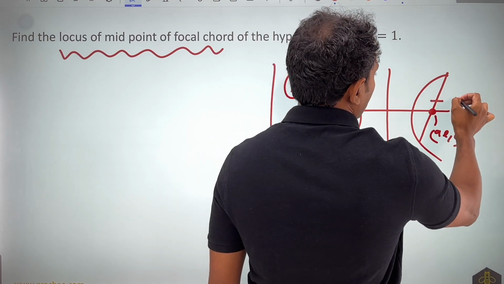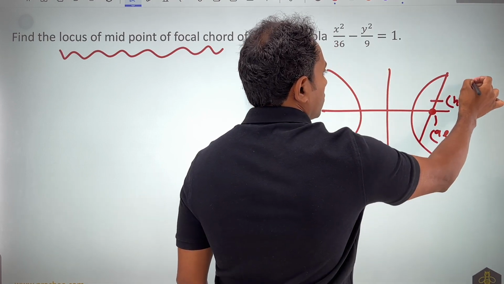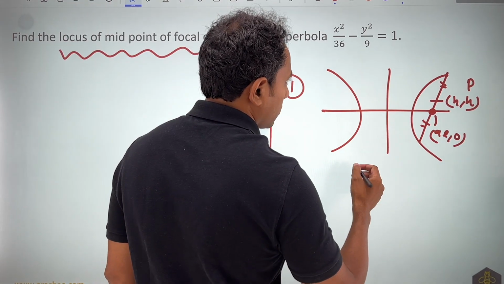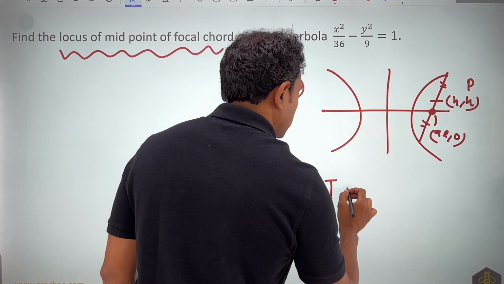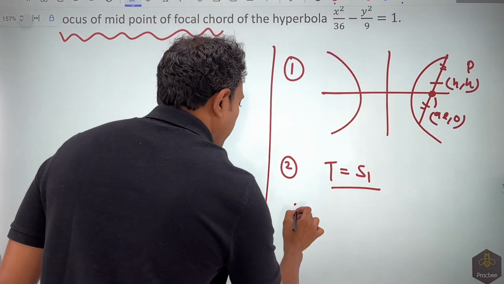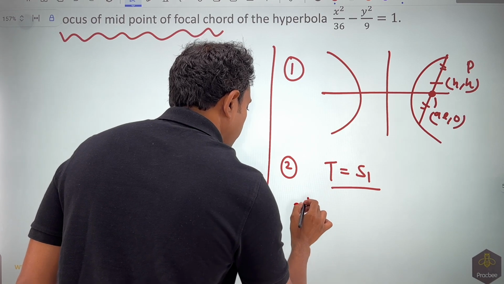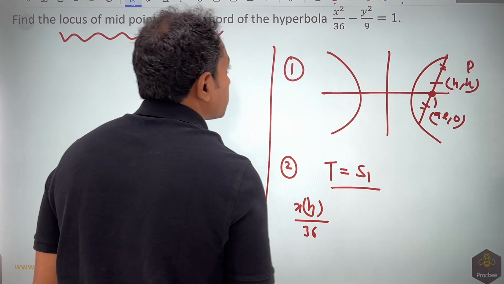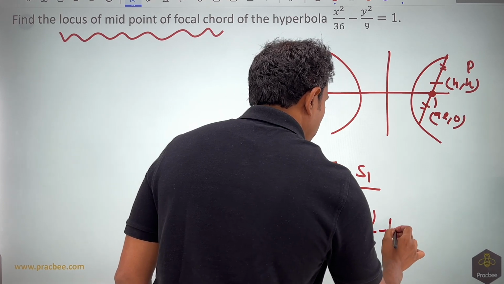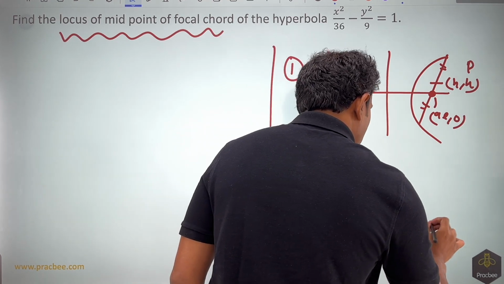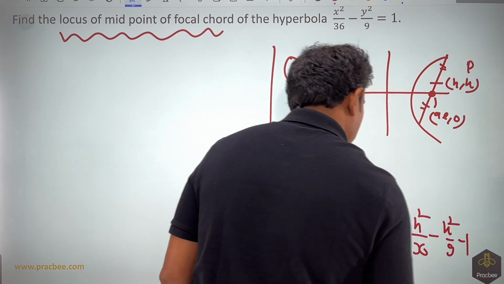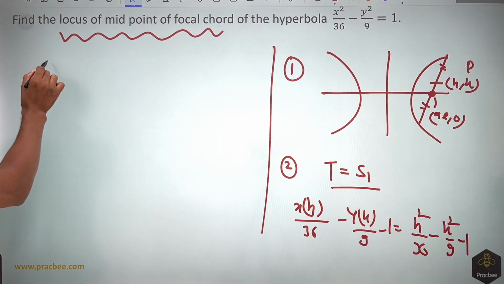Now they are talking about the locus of the midpoint. So take the midpoint as (h, k). This is nothing but our point P. Now if I want to find the equation of this chord bisected, it can be written as T equals S1. So if I write T equals S1, in this case it will become x1, which is h by 36, minus y1, which is k by 9, minus 1, is equal to h square by 36 minus k square by 9 minus 1.